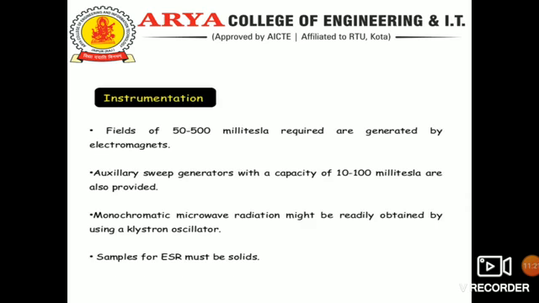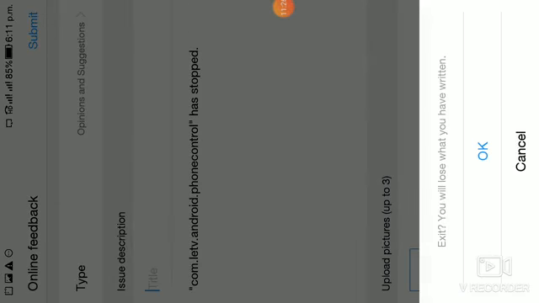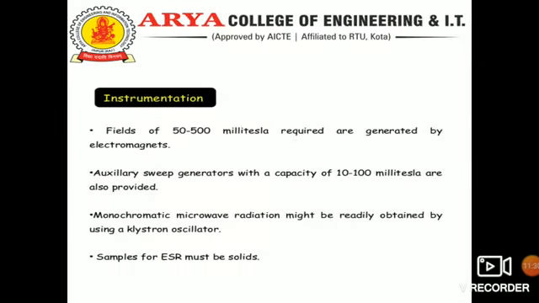And the instrumentation in this field: a magnetic field of 50 to 500 millitesla is required, generated by electromagnets, and auxiliary sweep generators with a capacity of 10 to 100 millitesla are also provided.